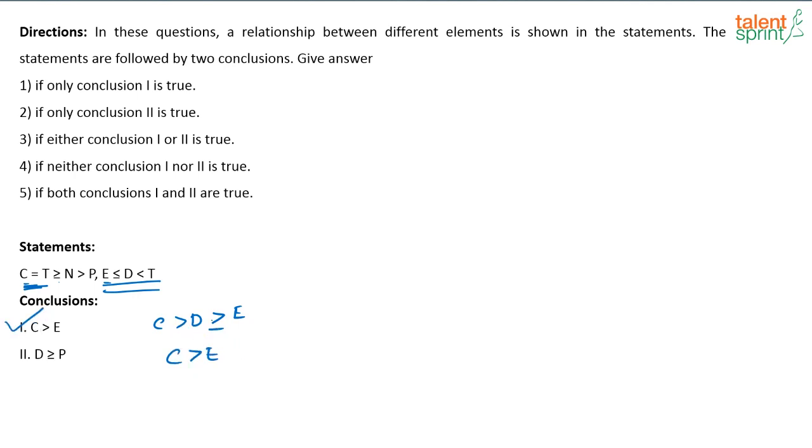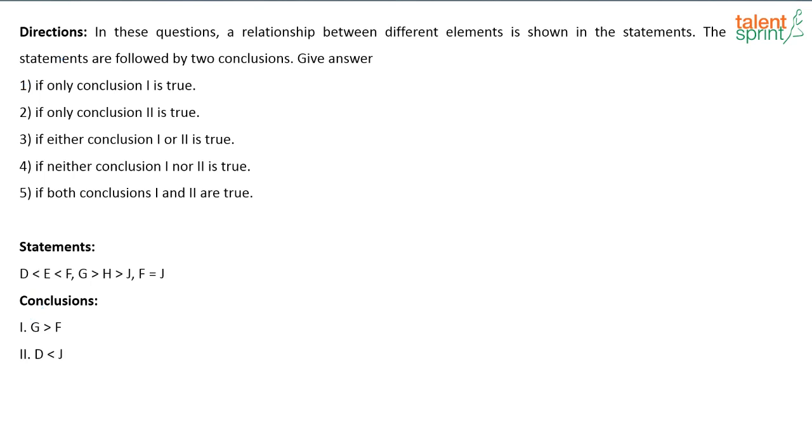Now look at the next conclusion. Next conclusion, what is given? T is greater than D greater than or equal to E, and you have to find the relationship between D and P, correct? Then you know T greater than or equal to N greater than P. But here you have to find the relationship between D and P. No, based on the given statements, you cannot find any relationship between D and P. So you cannot say for sure that D is greater than or equal to P. So this conclusion does not follow. So what is your correct answer here? Only conclusion 1 is true. If only conclusion 1 is true.